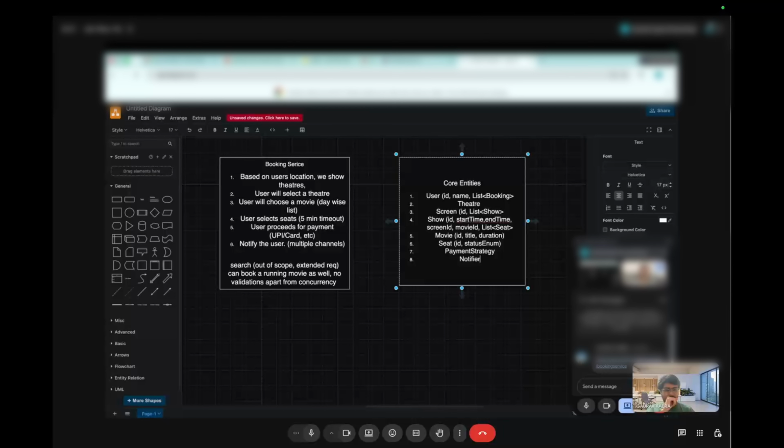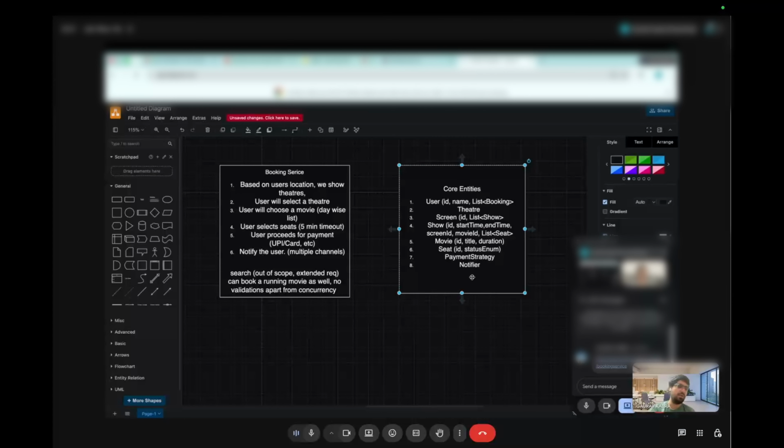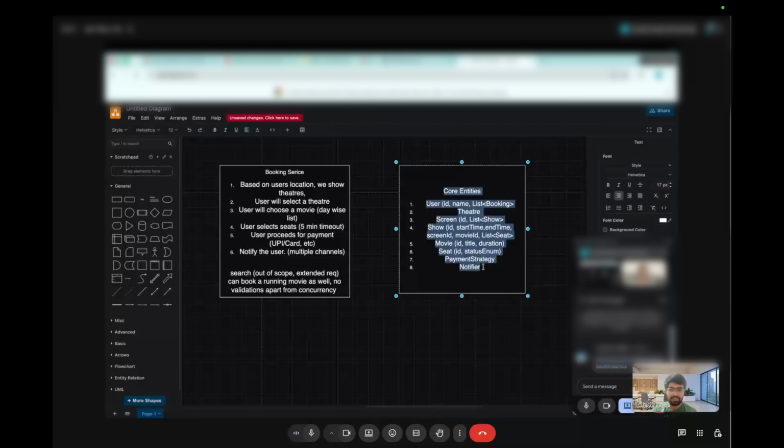This notifier should follow the observer pattern where there will be one notifier and multiple observers, since you mentioned there will be different channels. There will be a WhatsApp notifier, SMS notifier, and whatever are listed for that particular user, we are going to send the notification. One more question before I confirm this last point: user can have both SMS and WhatsApp and email as well. Are we going to notify in all the three channels, or only SMS if the user only wants SMS, something like that? No, for now, let's assume we are sending the notification to all the channels.